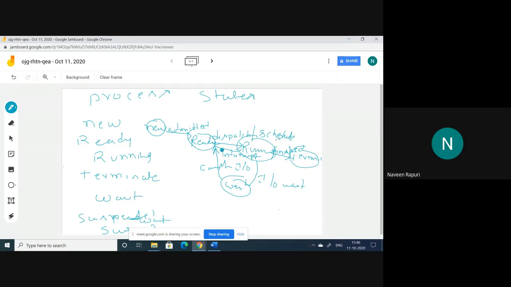Suppose one process came with the highest priority, but there is no space in the primary memory. At that time, we may send the process in the waiting state to another state, that is suspended wait. That means it is moving the process from primary memory to the secondary memory.